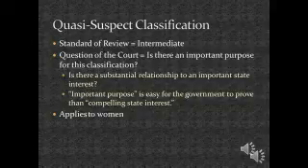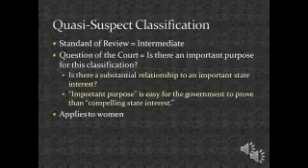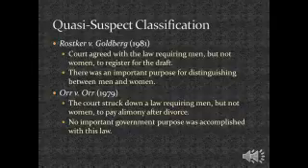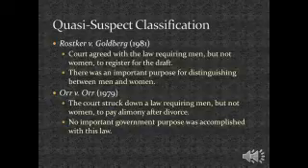In this case, the court just has to prove that there is a good, valid reason for making a discriminatory law. And currently, quasi-suspect classification only applies to women. This slide gives you two court cases, one in which the court used quasi-suspect classification to uphold a law, and the second case where they used it to declare a law unconstitutional.